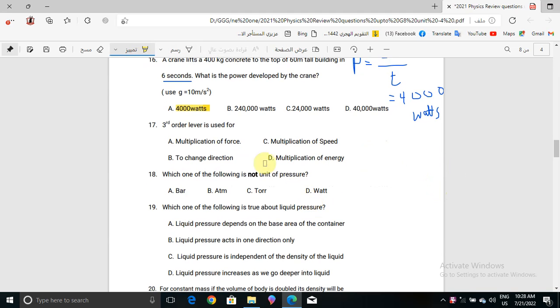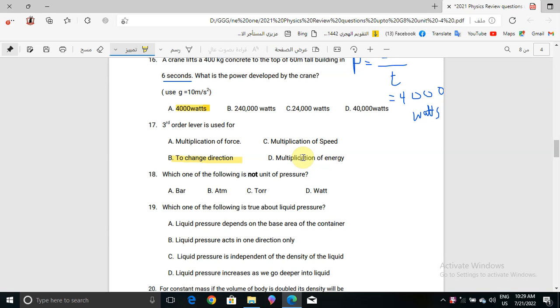Now question number 17: a third order lever is used for what? Multiplication of force, to change direction, multiplication of speed, or multiplication of energy. The correct answer is multiplication of speed for the third order lever.